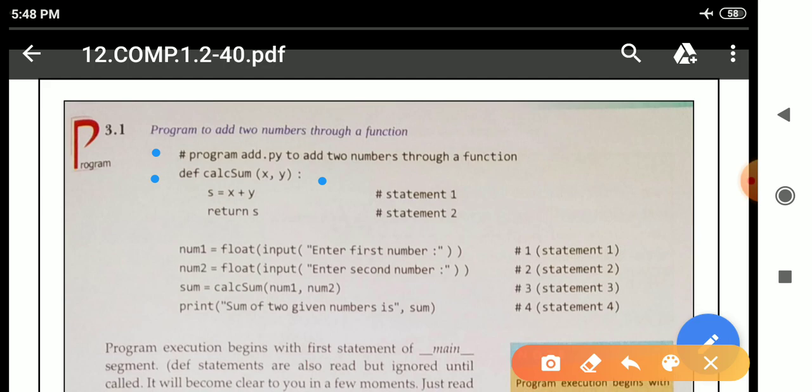We can see here this part, we are leaving space, this blank space. The part "s = x + y; return s" is known as the function body, which is why it is an indented statement. After completing the function body, we can see num1, num2, sum, print. All these statements are top-level statements, the other name of which is __main__. They are outside the function body, and that is why they are not indented; at the beginning we are not leaving any space.